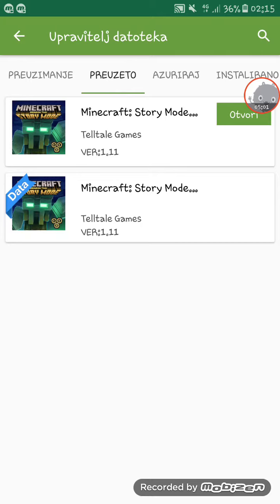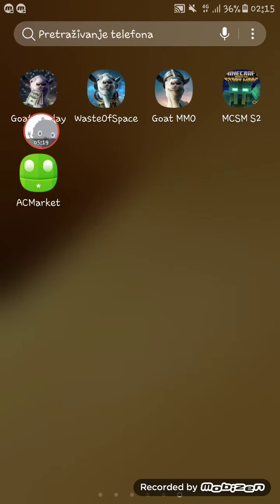And when you install it, don't open it because it won't work without data. But when you install data, when it says installed, then open Minecraft Story Mode Season 2.